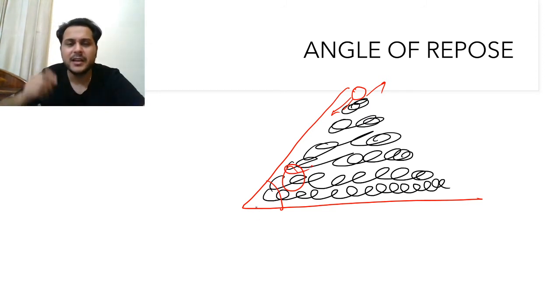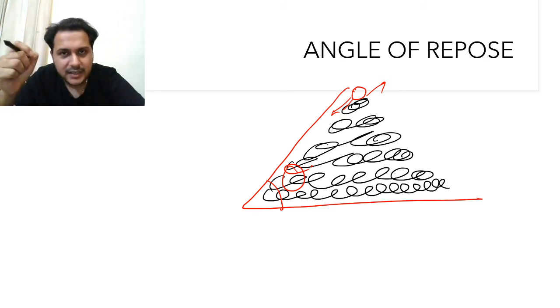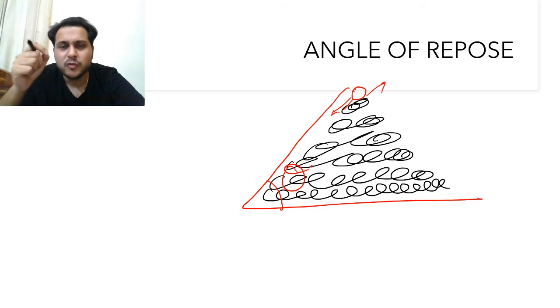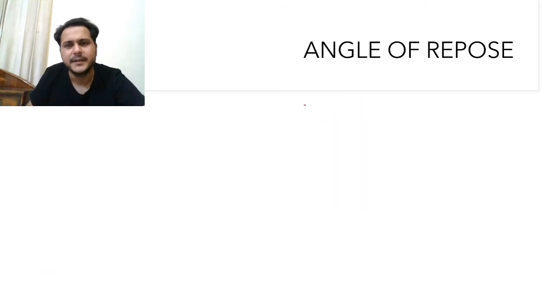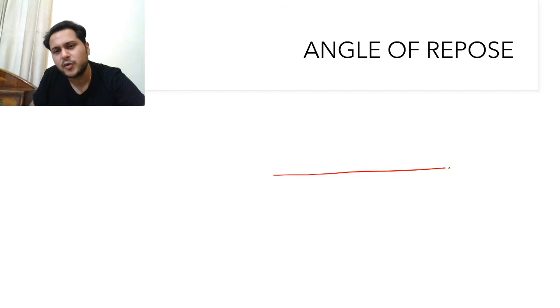Angle of repose is that angle which will just allow the movement or just restrict the movement of any particular material resting on an inclined surface. Understand it very carefully now. I'll explain it on the next slide, or let us delete it. Okay, see what the book says about it.